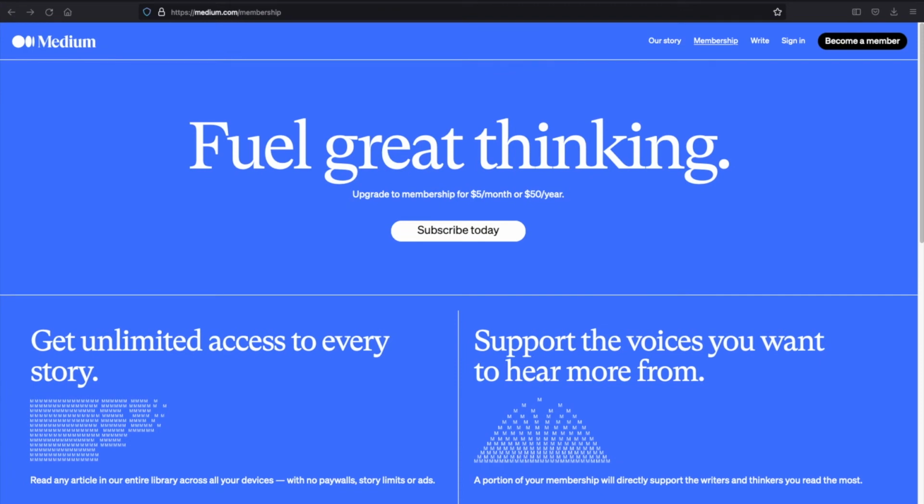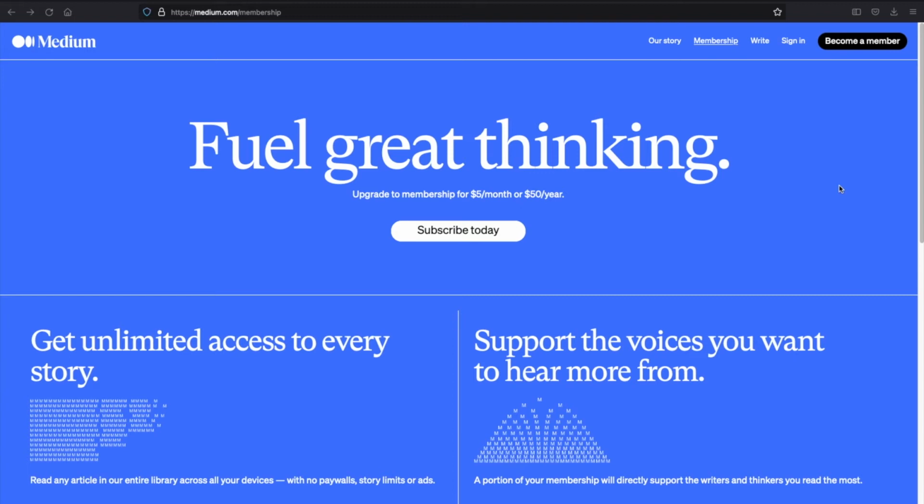Medium provides a membership program to its loyal readers. Basically, there are two types of readers Medium has. The first one is free readers, who can read every free story inside Medium, but have limited access to the stories behind Medium's paywall. But once readers become a member, they get unlimited access to every story inside Medium. And in exchange, they need to pay $5 per month or $50 per year.